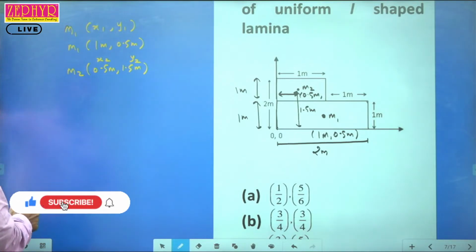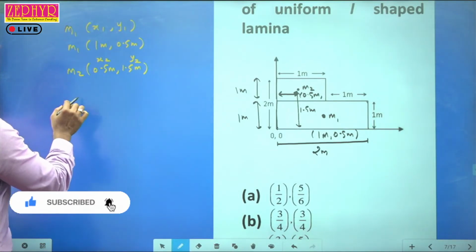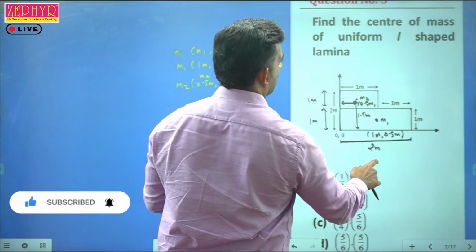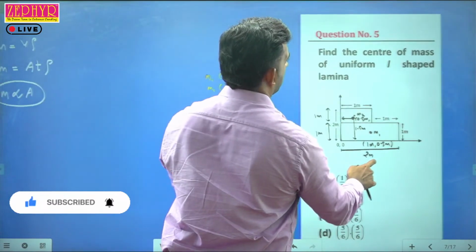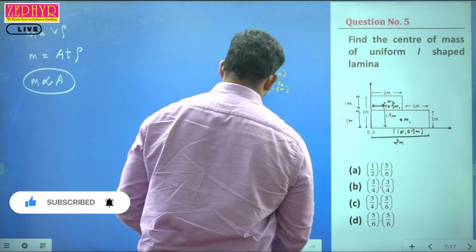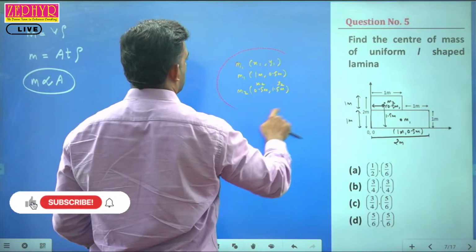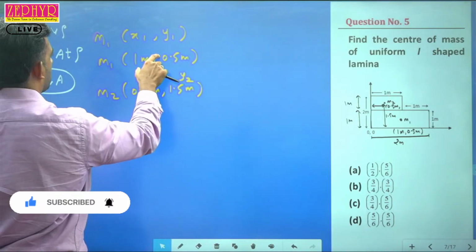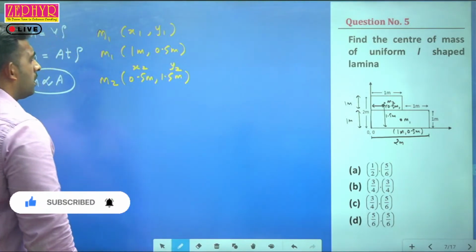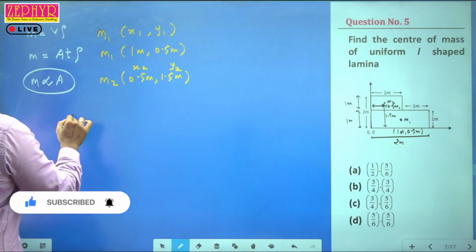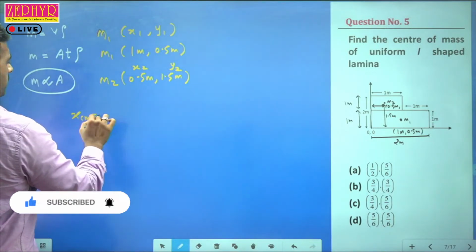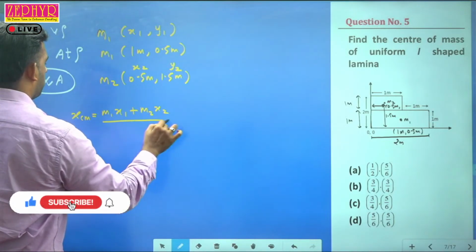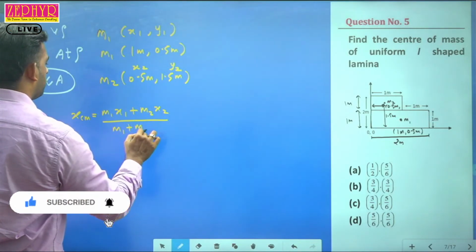So now we'll consider the coordinates, and we use the equation xcm is equal to m1 x1 plus m2 x2 divided by m1 plus m2.